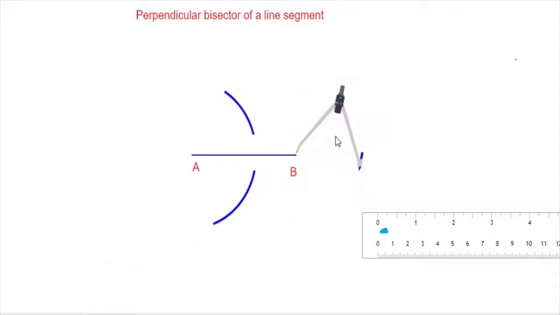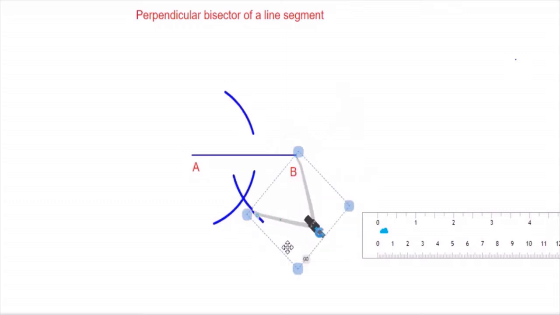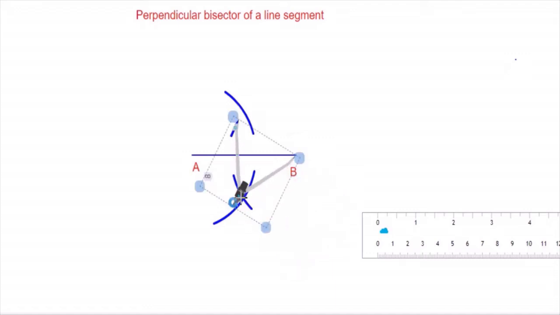Keep the compass on the other end of the line segment. Bring the compass in such a way that we have to draw another arc intersecting the already drawn arc. See, in this way, without disturbing, take it to the other side. Draw the arc over here. Now we know that we have drawn 4 arcs, 2 pairs.